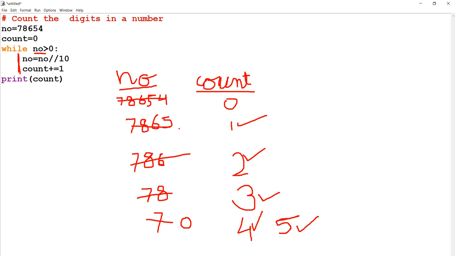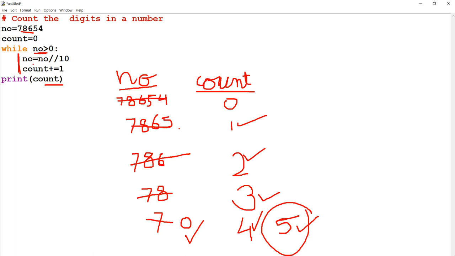And then when the condition is checked, because NO lastly turned to 0, 0 greater than 0, no. The loop will terminate as the condition is false. So a while loop terminates when the condition becomes false. And after the loop terminates, when we print count, how much will it print? It will print 5. So this is the way we can count the number of digits.